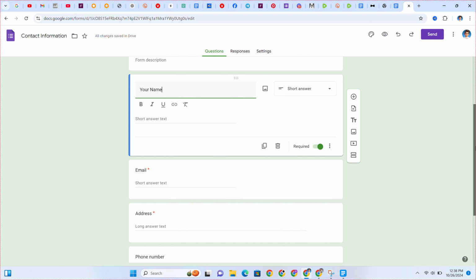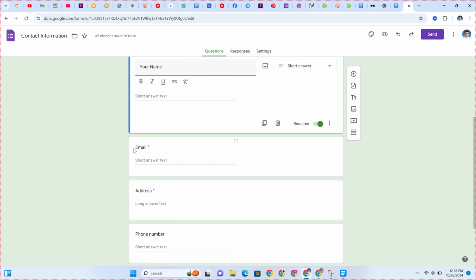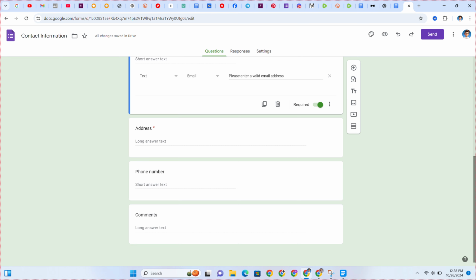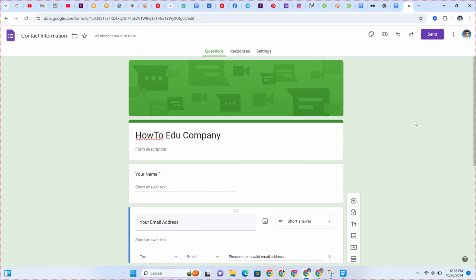Your name, your email address, your address, your phone number, your comment. So this is basically how you can make a Google form. I just adjusted this Google template form.